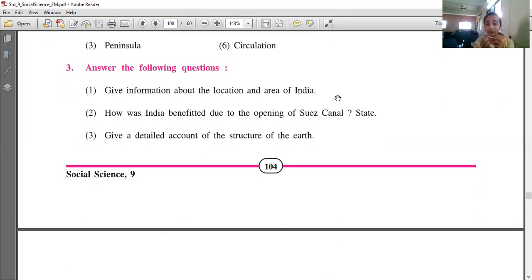This is also given in the textbook, that because the Suez Canal has opened, now India can reach Europe. It's very close to Europe. Okay, so because of that, we can do good trade with them. You have to read and write again what was the benefit of opening Suez Canal. Write a detailed account of the structure of the earth.